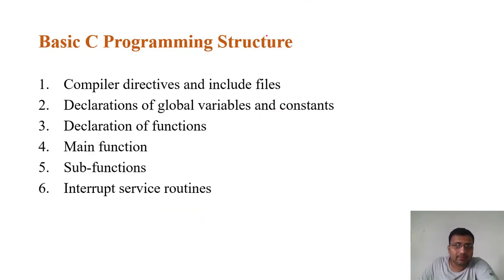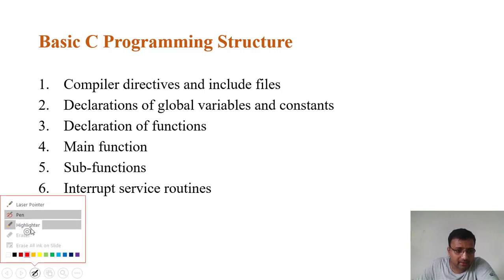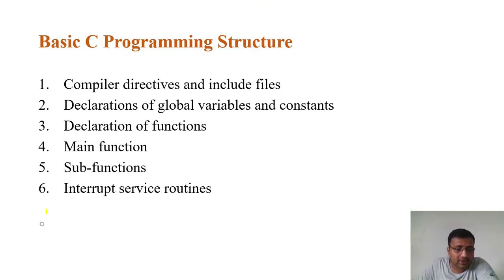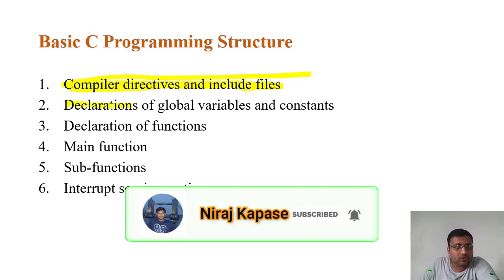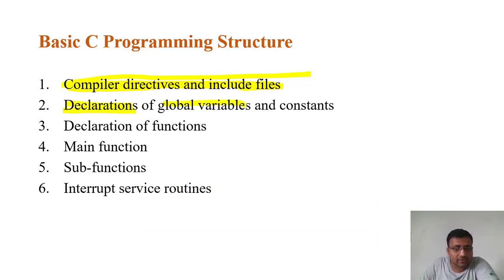Okay, the basic programming structure of C. What is the basic structure of a C program? So we have compiler directives and include files. The very first line we need to write is a compiler directive or include file, like #include reg51.h. So it is an include file. Then second, we need to write global declarations of variables and constants.